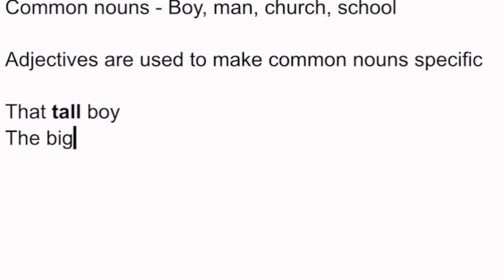And we say the big church. Yeah, the big church. Okay. Oh, the big church, right? That's the one you are talking about. Not the small church.